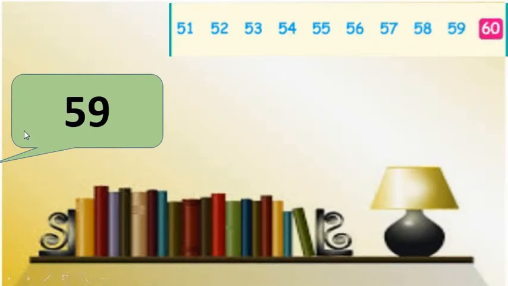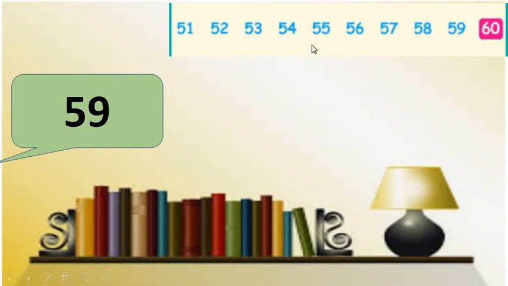We have number 59. Look at the number strip, my dear students. We have numbers 51 to 60 in this number line. And right now we are finding the after number of 59. First of all, find number 59 on this number strip.